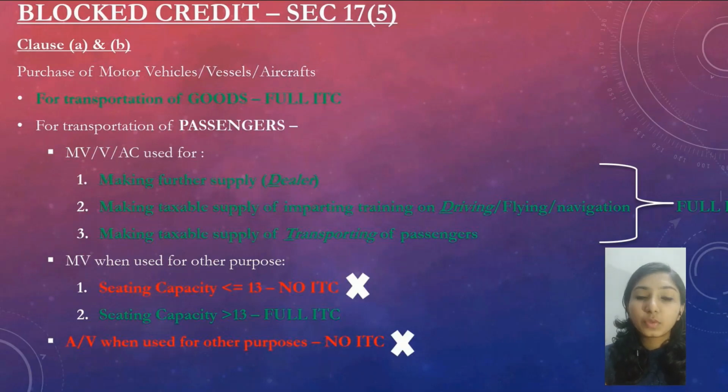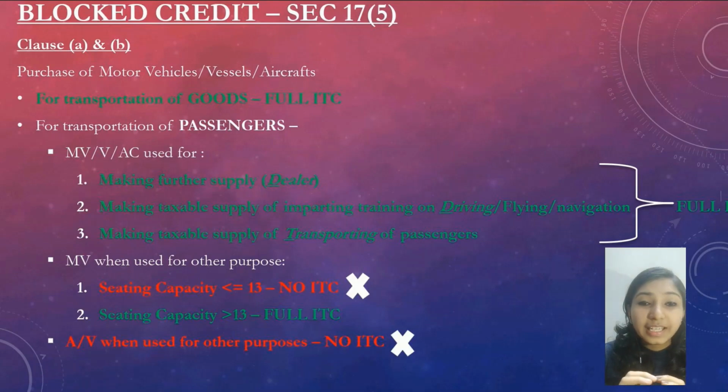There are few items for which input tax paid cannot be availed. These are known as block credits and are dealt under section 17(5). We will be dealing with clauses of section 17(5) in the further slides. First one, that is clause A and B, is related to the purchase of motor vehicle, aircrafts or vessel. We will be dealing in two portions, that is purchase of these three for transportation of goods.